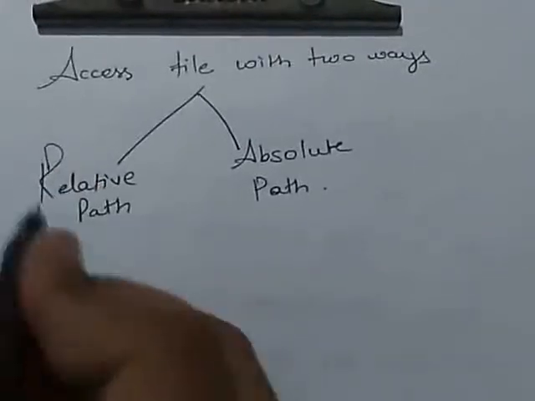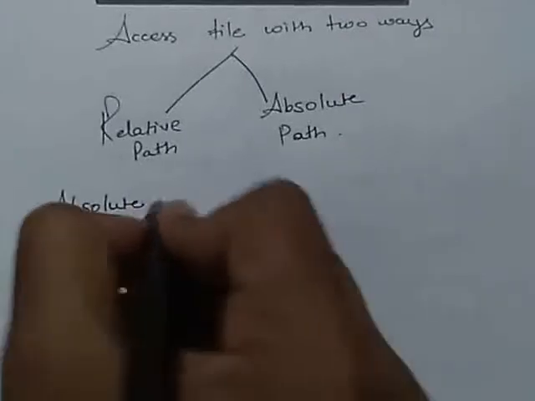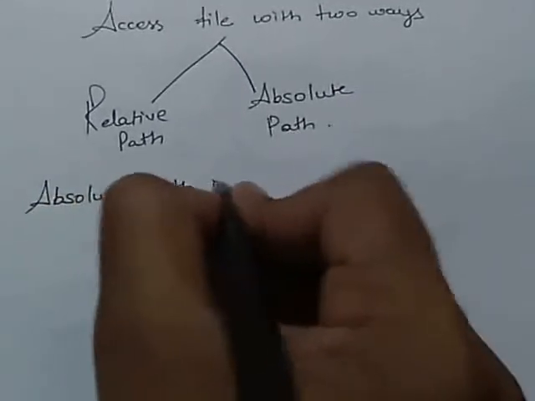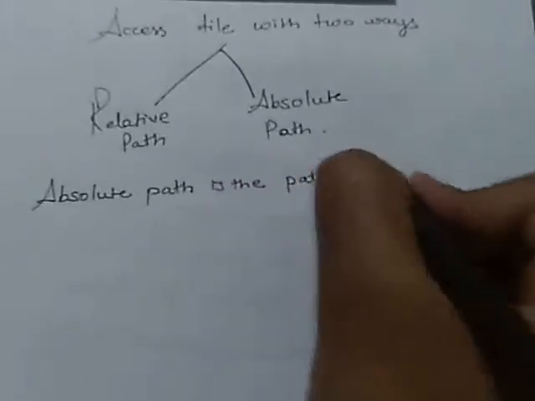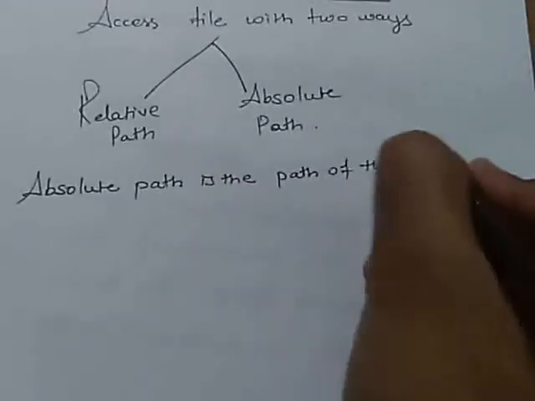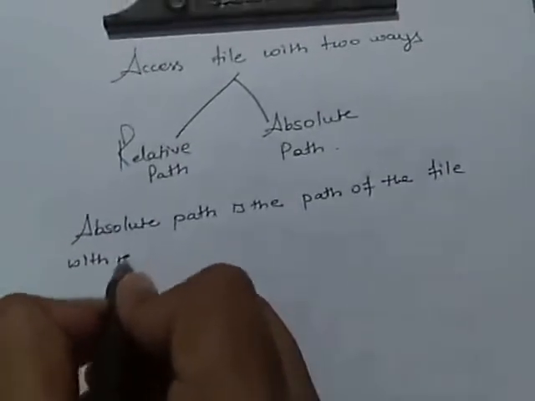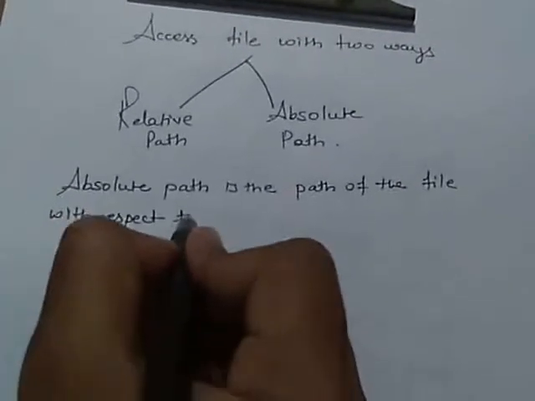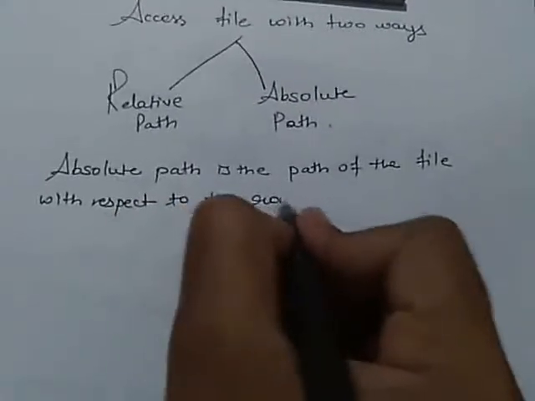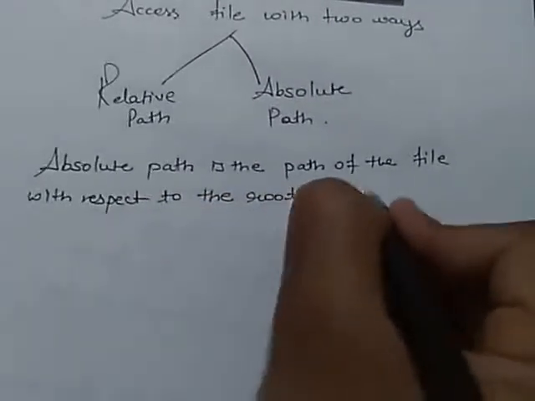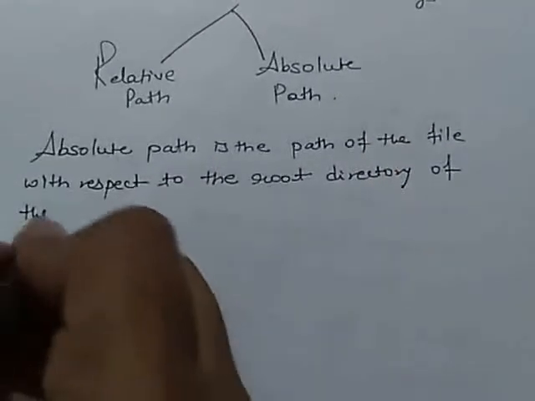Now, the absolute path is the path of the file with respect to the root directory of the system.